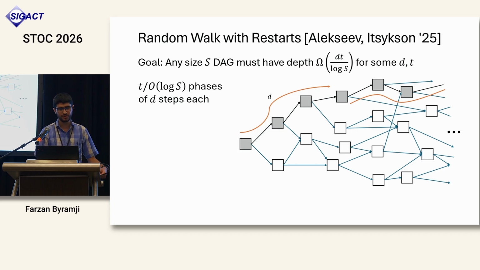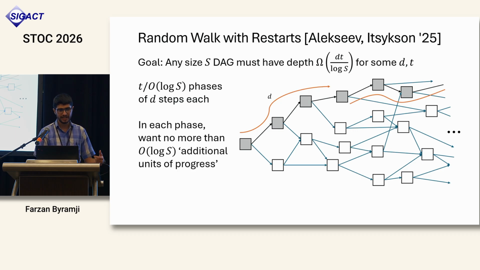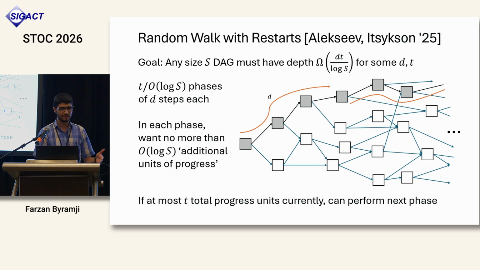Now, since we want to do this iteratively, at this new node, if we haven't already made enough phases, then the DAG must have made only a small amount of progress. So we want to explicitly track some progress measure which increases only by log s many units in a particular phase. And as long as only a small amount of progress has been made in total, up to some threshold t, we can perform the next phase where we find a new node at depth d from the current node.